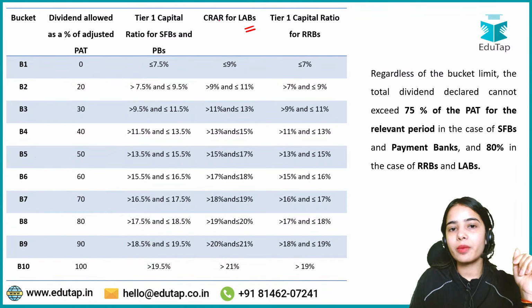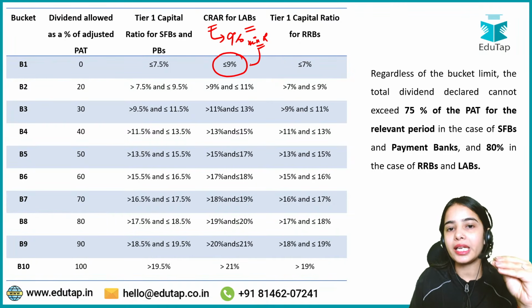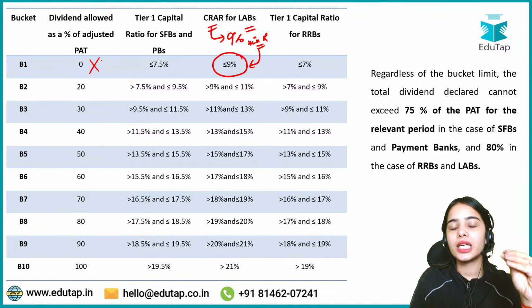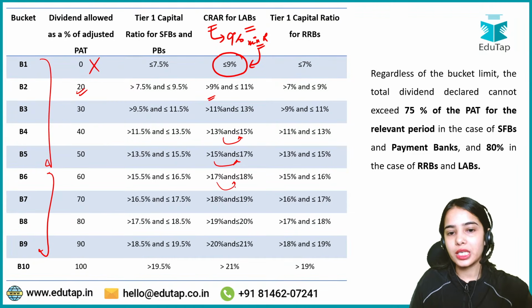Now for local area banks, the CRAR requirement is 9%. Directly for local area banks, the CRAR requirement is 9%. This is the minimum requirement. If the local area banks are only able to maintain the minimum requirement, then they cannot give the dividend to their shareholders. But if they are maintaining more than 9%, then they can give the dividend. And similarly, in the initial 5 buckets, the percentage increases by 2%, while in the rest of the buckets, the percentage is increasing by 1% only. That is the idea.